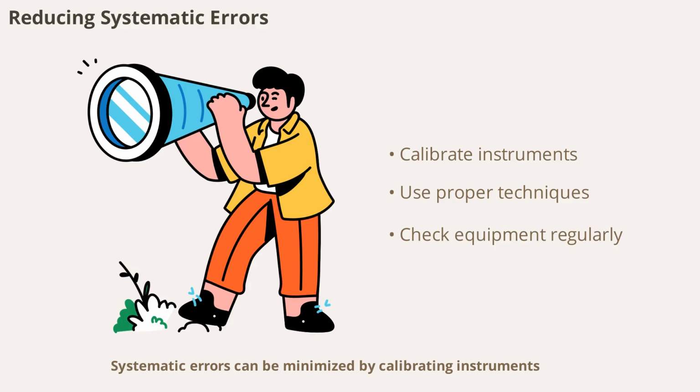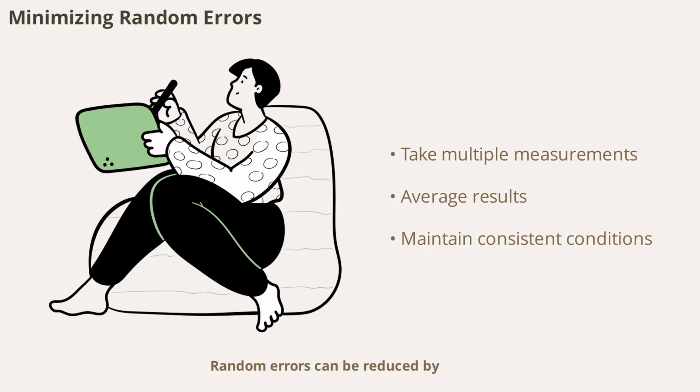Systematic errors can be minimized by calibrating instruments, using proper techniques, and regularly checking equipment. Identifying and correcting these errors is essential for improving the accuracy of your measurements and ensuring reliable results in experiments. Random errors can be reduced by taking multiple measurements and averaging the results. This approach helps to cancel out unpredictable fluctuations and provides a more reliable estimate of the true value. Consistency in experimental conditions also helps minimize random errors.